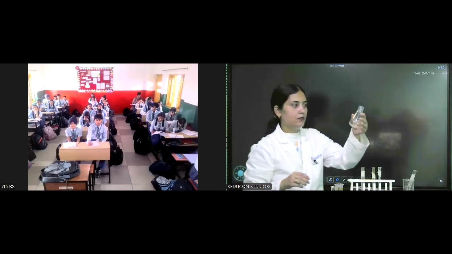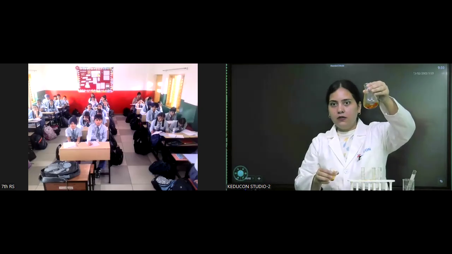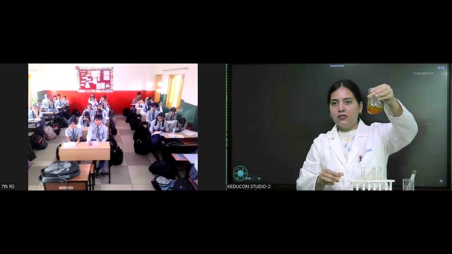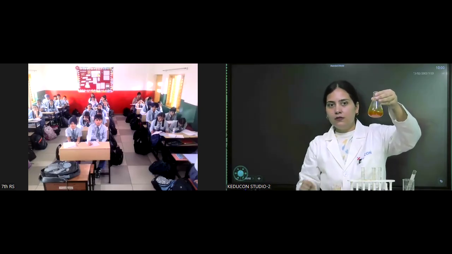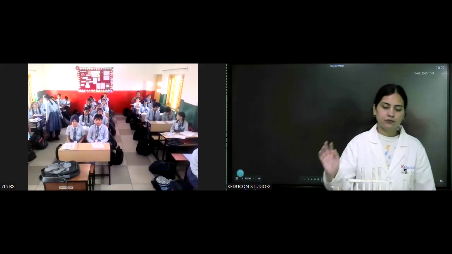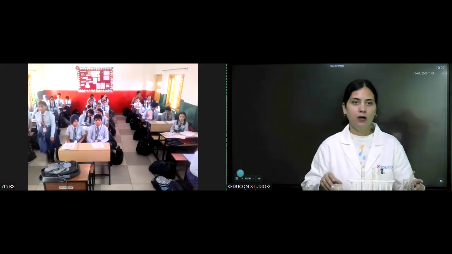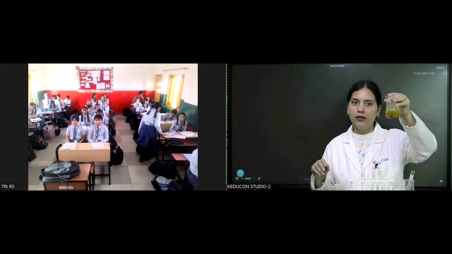Okay, so I have this beaker, flask with me. You can see as I'm adding in this. Can you see its color now? Can you see what's its color? Mustard-like color? Yes or no? Okay, so we were discussing the solution that was yellow in color, what did it become? It is mustard.